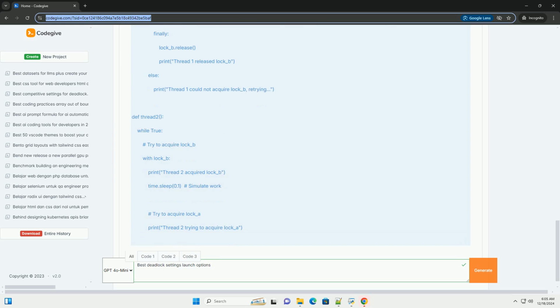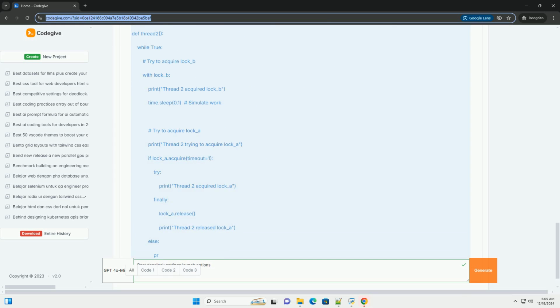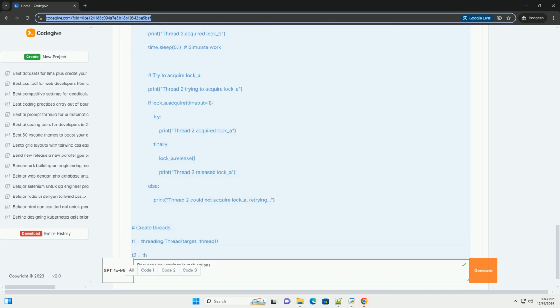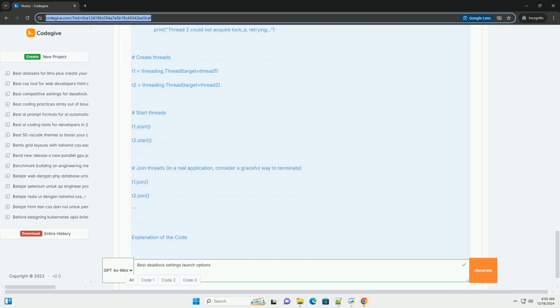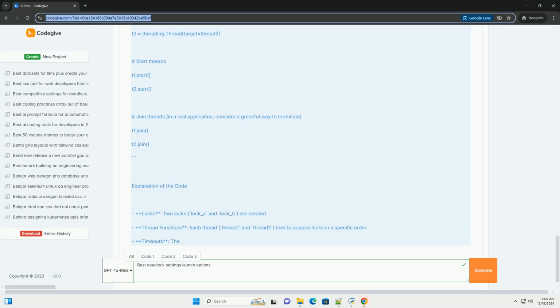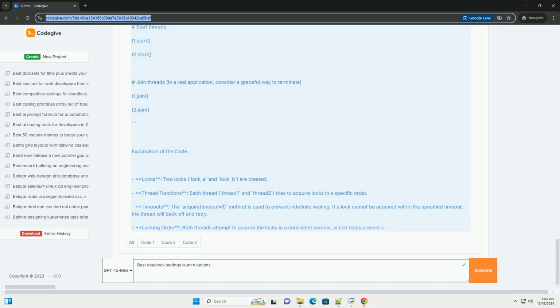Understanding deadlocks. A deadlock is a situation in a multi-threaded environment where two or more threads are blocked forever, each waiting for the other to release a resource. This can lead to a situation where none of the threads can proceed, causing the application to hang.